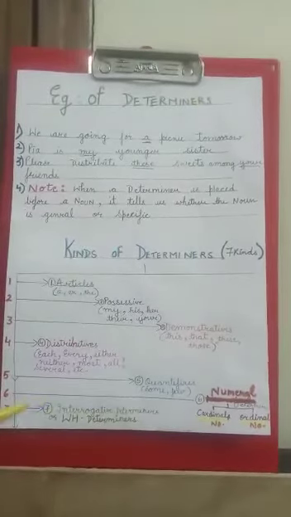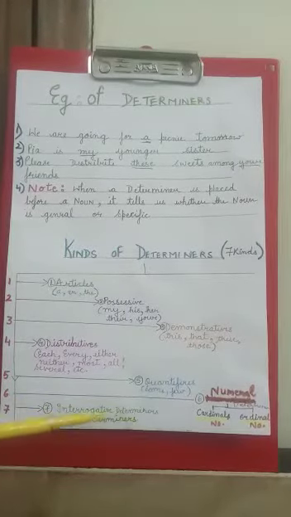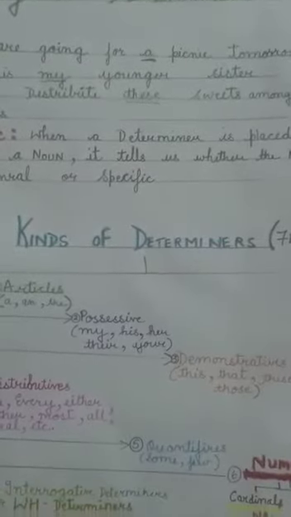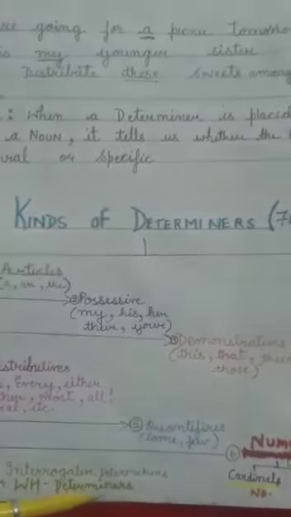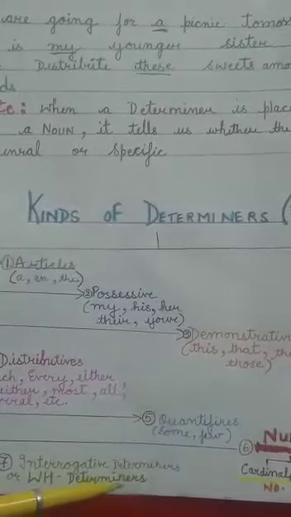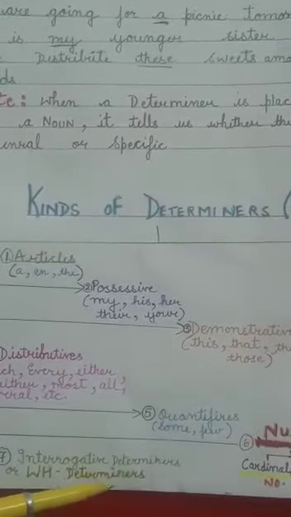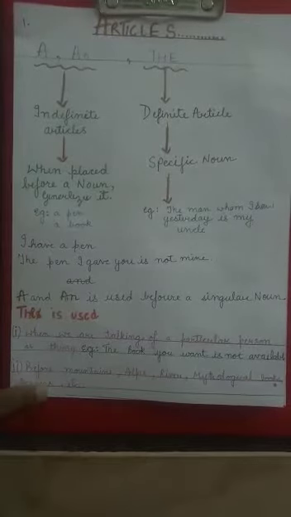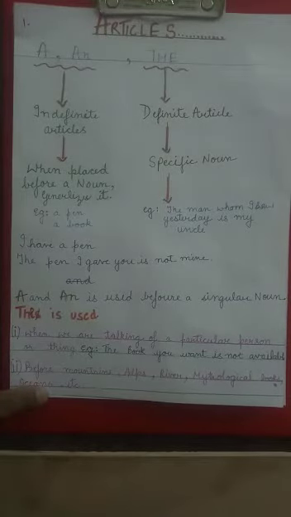The last determiner is interrogative determiners or WH determiners. That means the question words, the words that ask questions. Words like which, whose, whom are called interrogative determiners. Now we are going to study each determiner in detail.